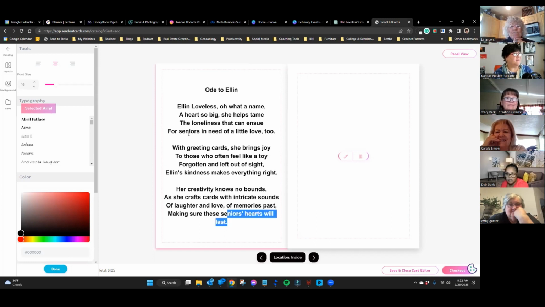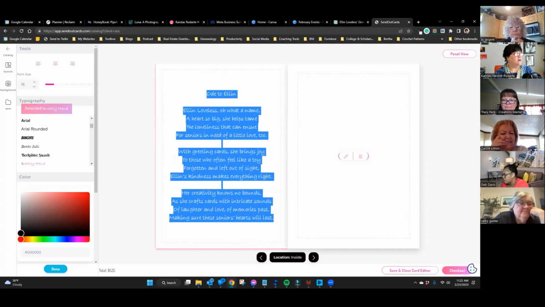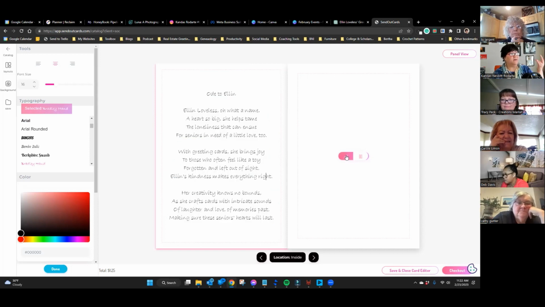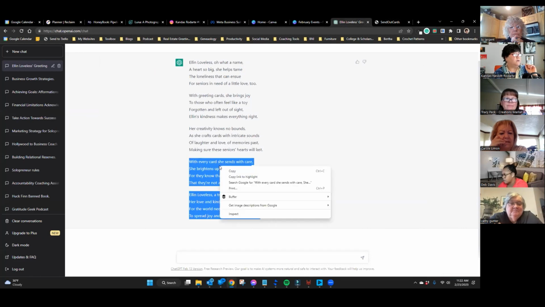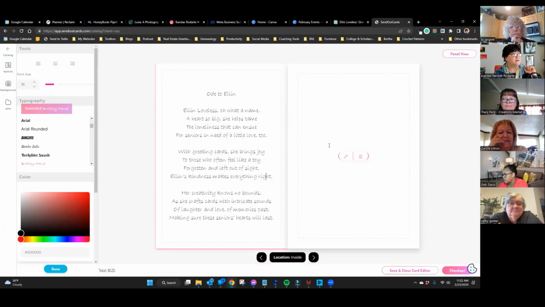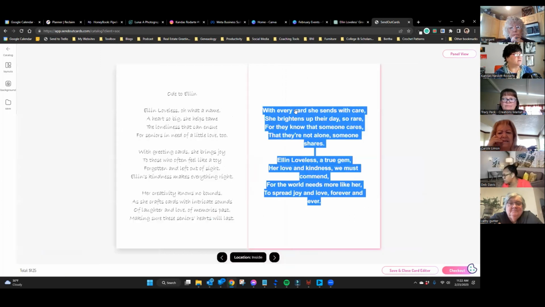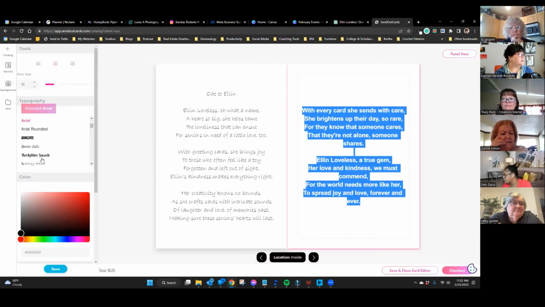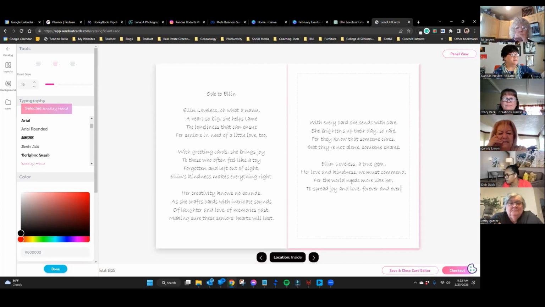Okay, let's make the font pretty. Okay, that made it nice and lined up. Then go back and grab the last two stanzas. Copy. Go back to send out cards. Click that. Control V, and change it to the font, which was... is it Brandley? Yes. All right, so there's the poem.